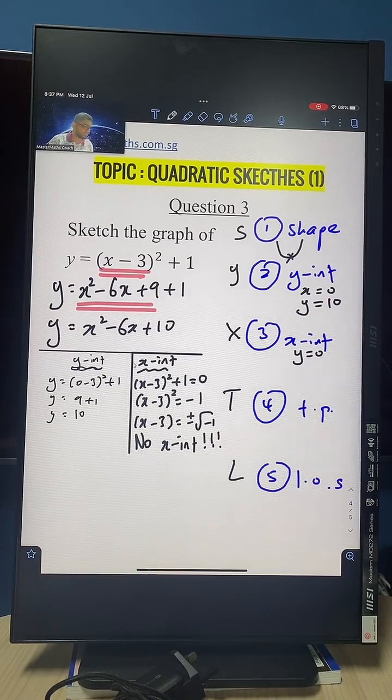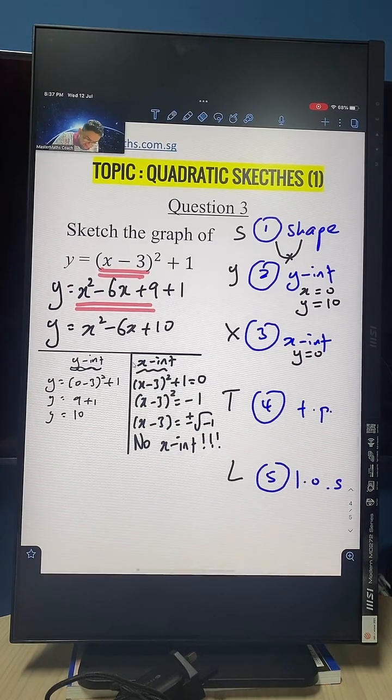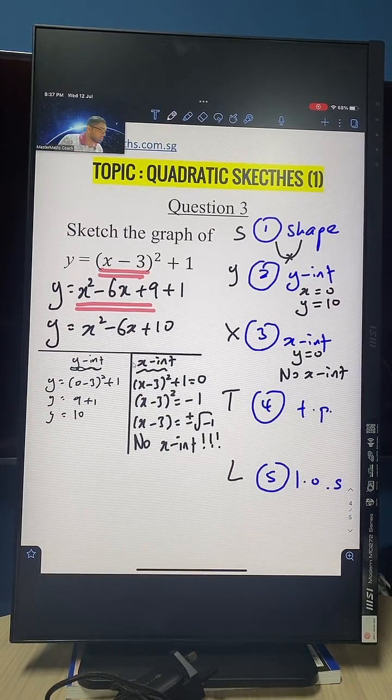No x-intercept. The pressure of getting the right answer. Yeah, that's why. You all got to understand, it's okay not to have an x-intercept, right? So in this case, no x-intercept. All of you go and write that down. There's no x-intercept. Alright, very clear here. Okay, next.